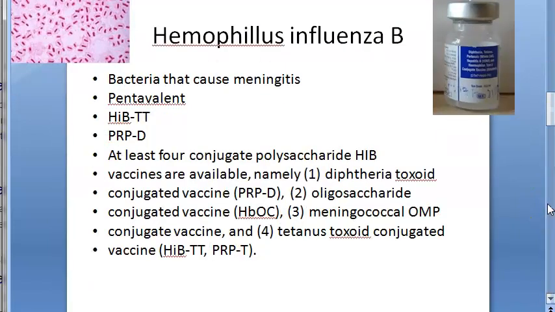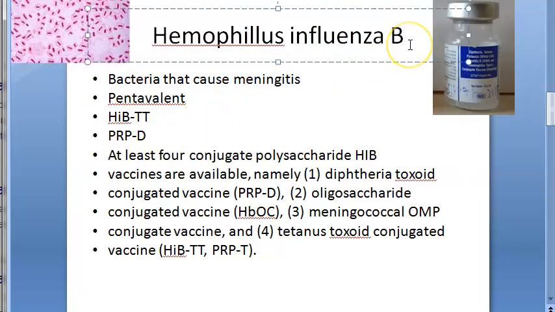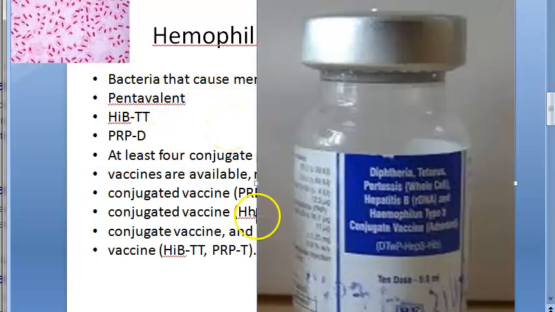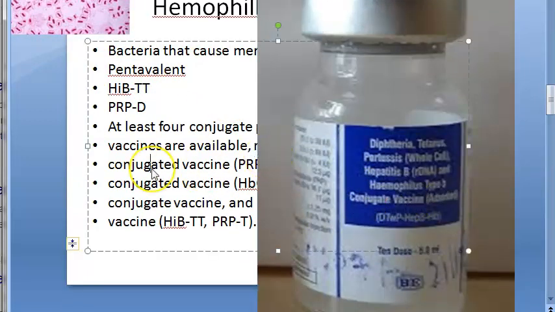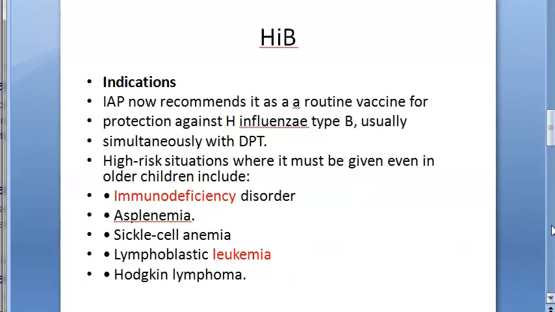So Haemophilus influenzae B, against this bacteria. Haemophilus influenzae B is actually a bacteria that causes meningitis, etc. And the vaccination we have is combined with pentavalent, they are calling it a conjugate vaccine, right? See, they are using this word conjugate. There are a lot of other conjugates. You can look at that also.